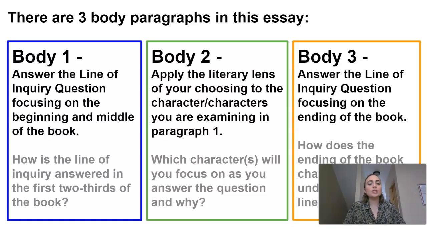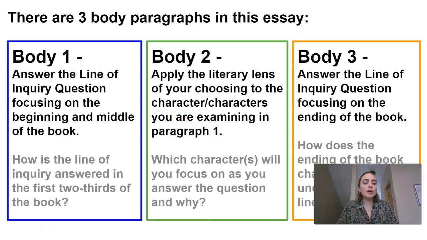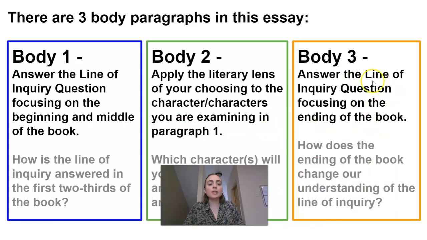Body paragraph 2 is going to apply the literary lens of your choosing to the character that you're examining in paragraph 1. So paragraph 2 is where you bring in the social justice lens or the feminist lens or the Marxist lens. Body paragraph 3 is going to answer the line of inquiry focusing on the end of the book. So how does this shocking ending to Of Mice and Men change the way that you understand this theme or this topic?